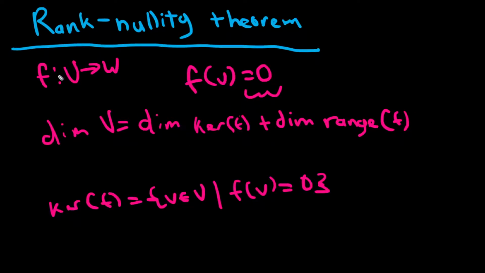A linear map does not have to be surjective. It doesn't have to map to every element of the vector space we're mapping to. You can just map to a subset of it, and sometimes this subset might be really, really small.